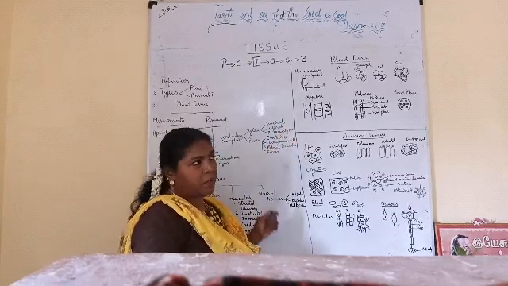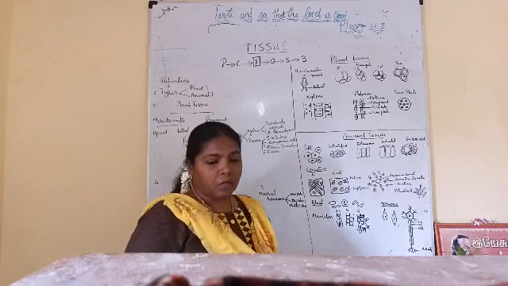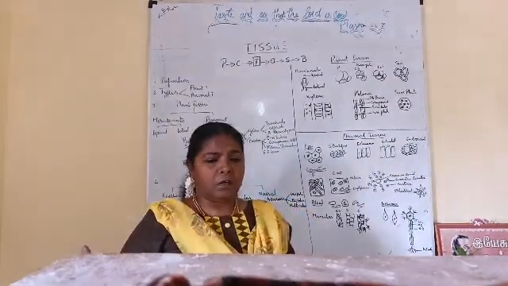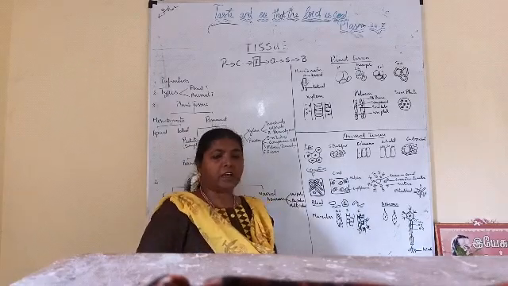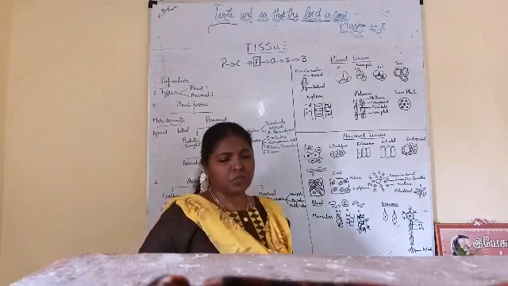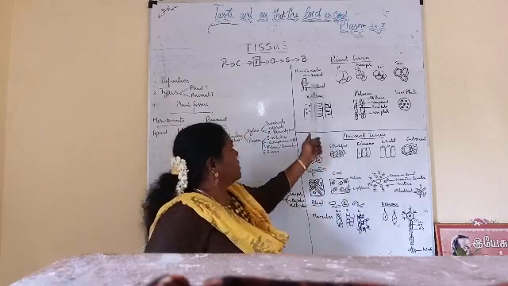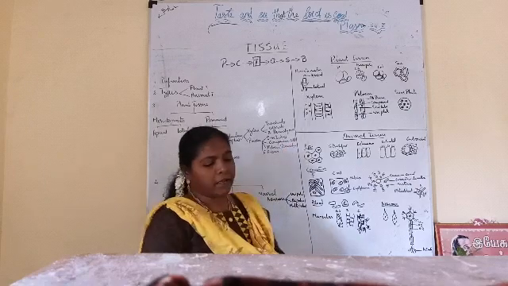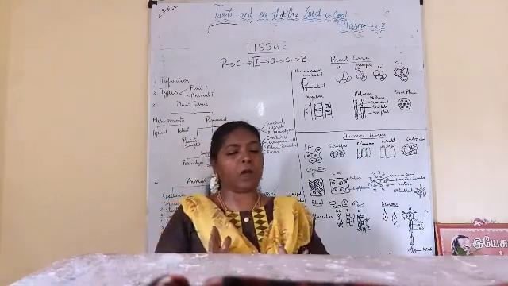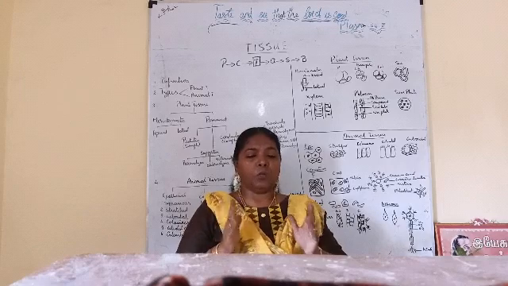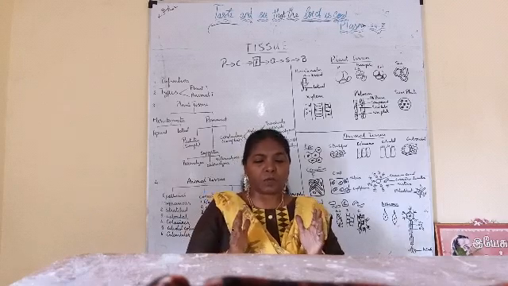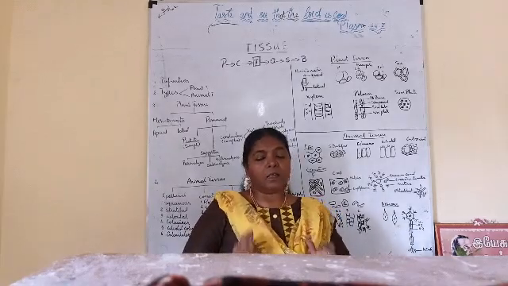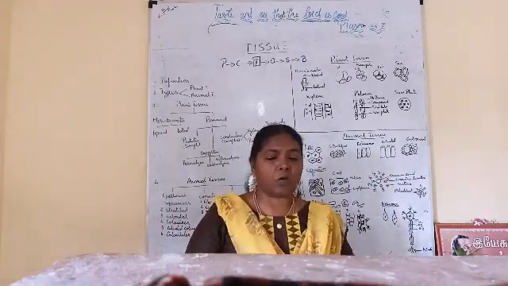This apical meristem is responsible for the growth of the plant in height and the formation of new parts like the leaf, flower and fruit. Then the next one is lateral meristem. Lateral meristem is seen on either side of the stem. It will undergo division and it is responsible for the increase in thickness of the stem. Cambium and cork cambium.